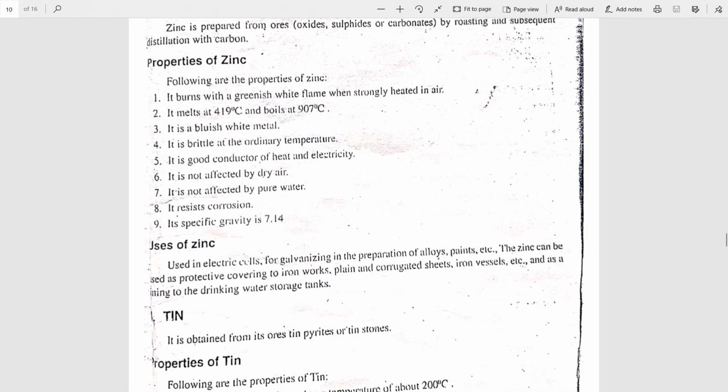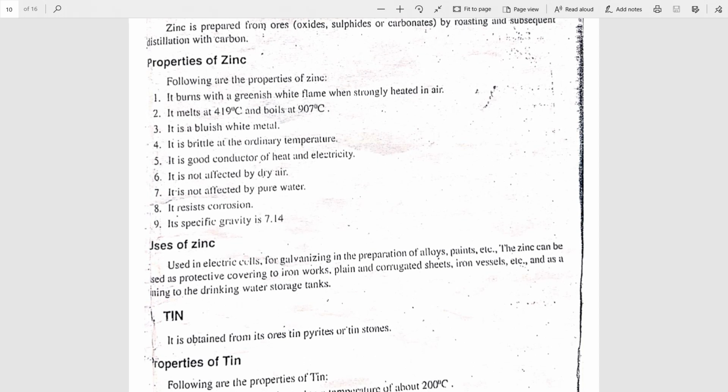Zinc has nine different properties. It burns with a greenish white flame. Its MP is 419 degrees centigrade and BP is 907 degrees centigrade.